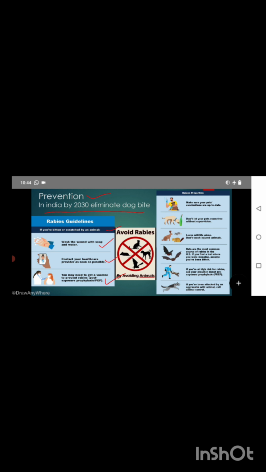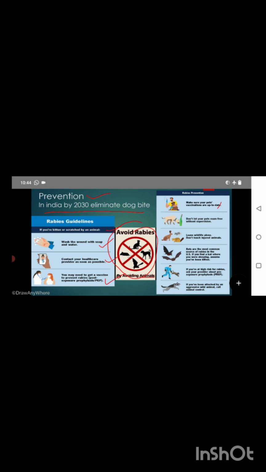You may say, no, our dog is already vaccinated, but you still have to take the vaccine because there is a chance of vaccine failure. So please take the vaccine as soon as possible once you have been bitten by a dog. See how to avoid rabies. Avoid these animals: cat, dog, bat, mice. These animals you have to avoid.